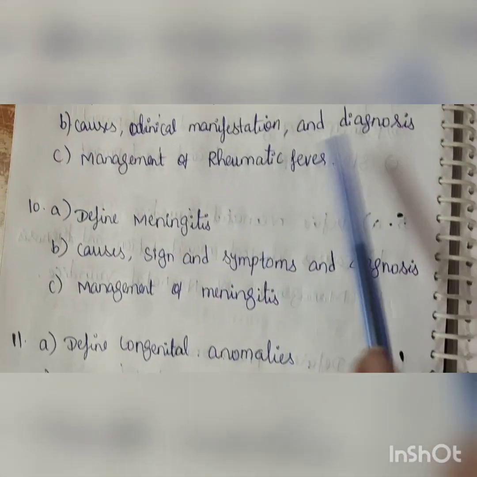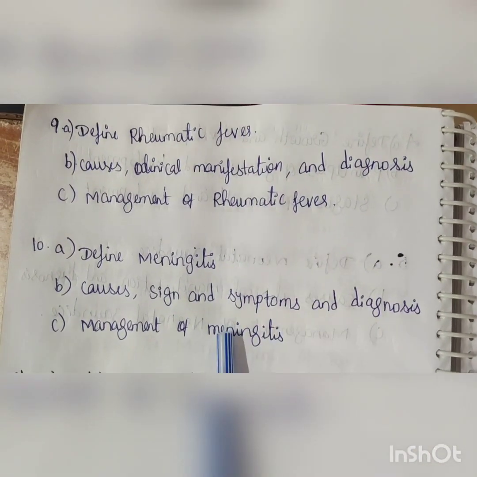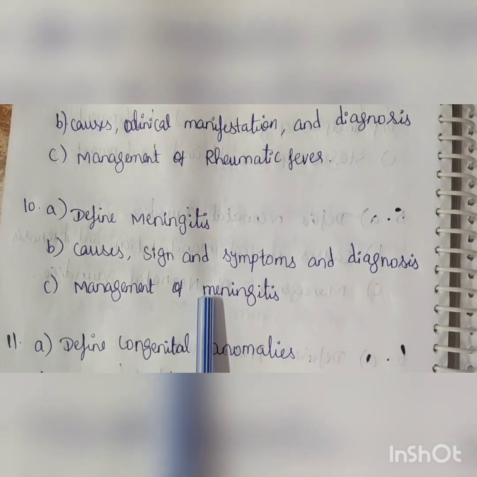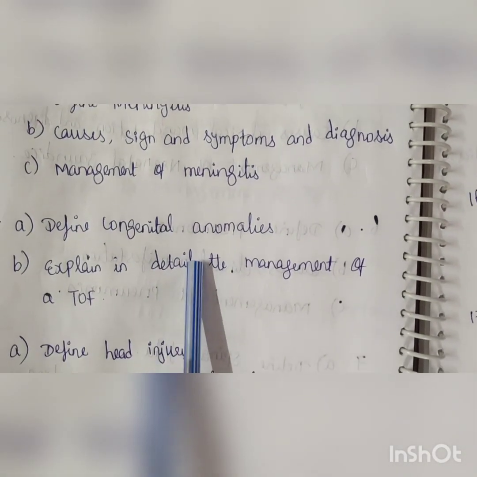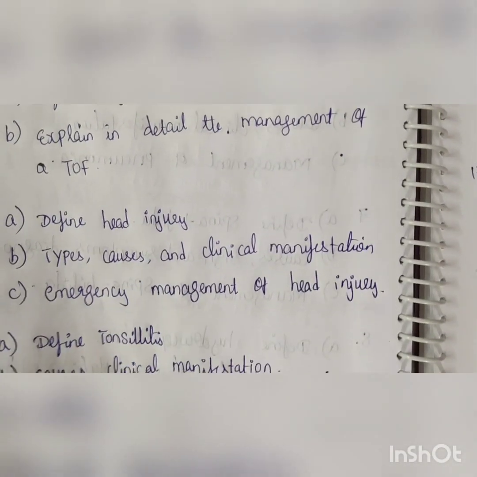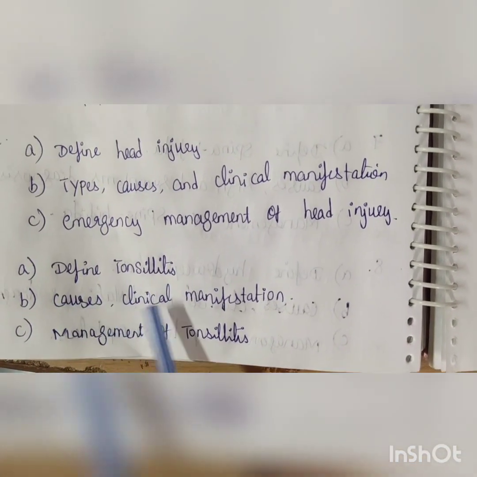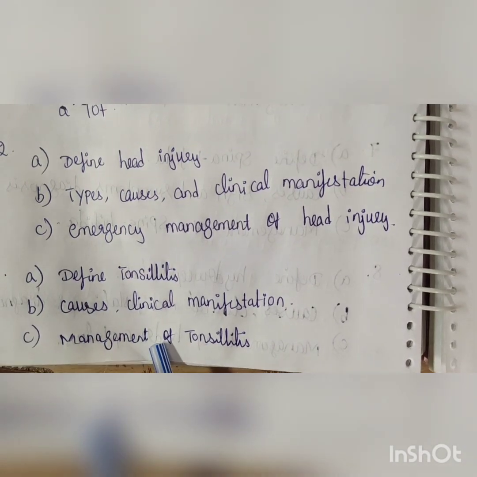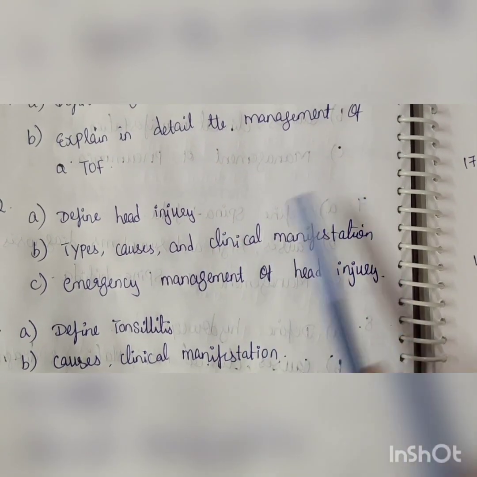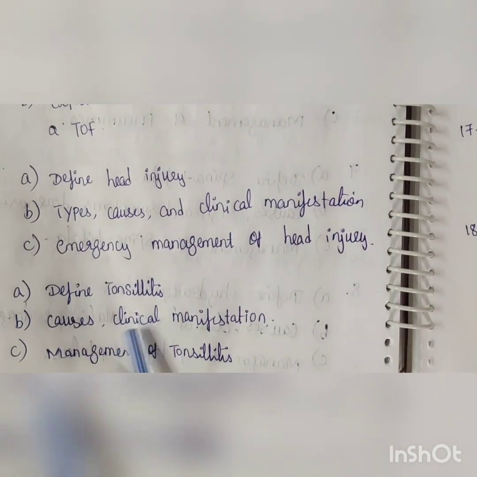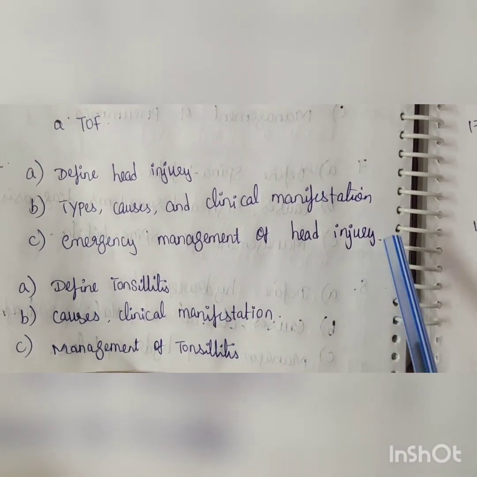Next is rheumatic fever, also important. Then meningitis. Meningitis repeatedly they are asking. Then congenital anomalies. Then head injury. Then tonsillitis. Tonsillitis is repeatedly asked. Define tonsillitis, causes and clinical manifestations. Head injury also is important. Then tonsillitis, I am saying repeatedly because they are asking the tonsillitis questions.